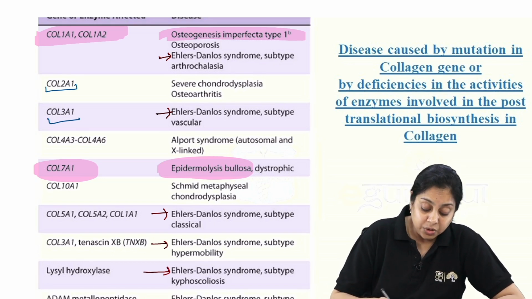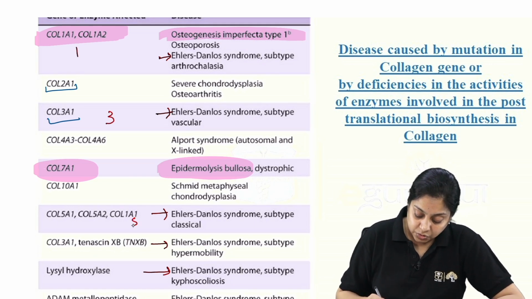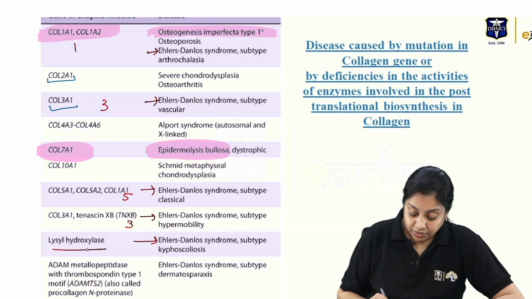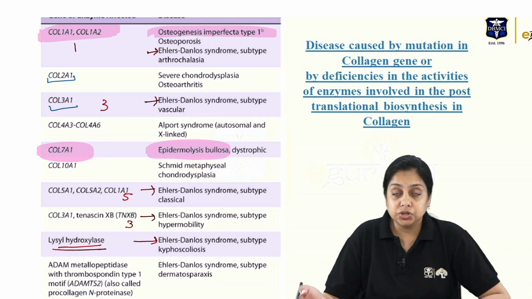It may happen because of type 1, it may happen because of type 3, or defects in type 5, or also in the case of defective lysyl hydroxylase enzyme, right? So all these lead to various kinds of Ehlers-Danlos syndrome.